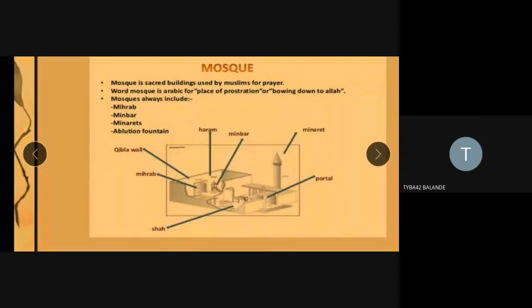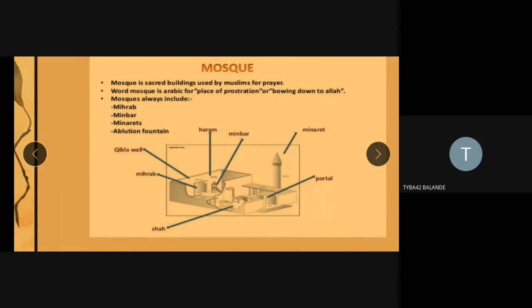Basically, these are required before the prayer. In the arid lands of Arabia, a complete desert region geographically, water is scarce, so ablution is used only for washing the hands and feet, not for complete bathing.